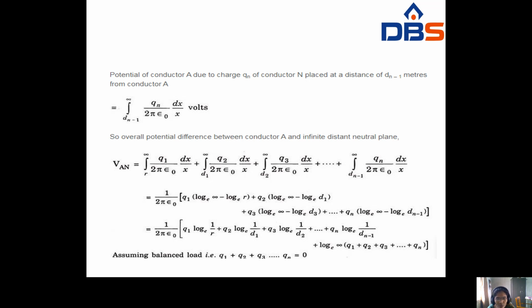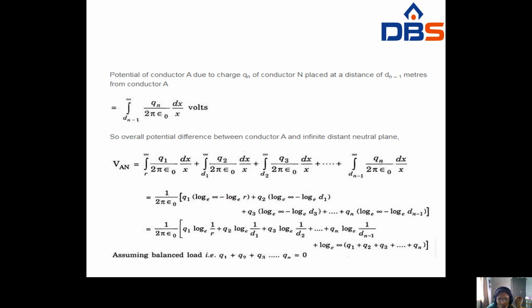At that time you have to find the overall potential difference between conductor A and the infinity distance neutral plane. So VAN, where VA means the first conductor and N means the n conductors. So VAN is equal to the sum of all these: integral of R to infinity Q1 by 2 pi epsilon naught dx by x, plus integral of D1 to infinity Q2 by 2 pi epsilon naught dx by x, plus integral of D2 to infinity Q3 by 2 pi epsilon naught dx by x, plus and so on, plus for the n-th conductor, integral of Dn minus 1 to infinity Qn by 2 pi epsilon naught dx by x.